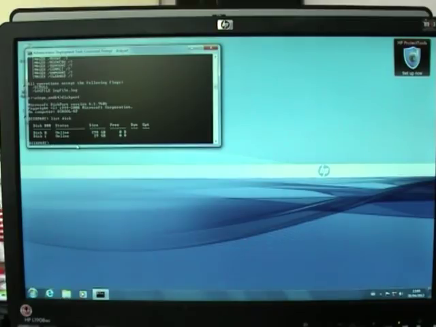Right, so from the list, I need to identify the number here. It is important that you identify the correct disk as you will be formatting the disk. Make sure that the size and free space match the one that you expect from a UFD. Now select the disk number, so our number is 1.